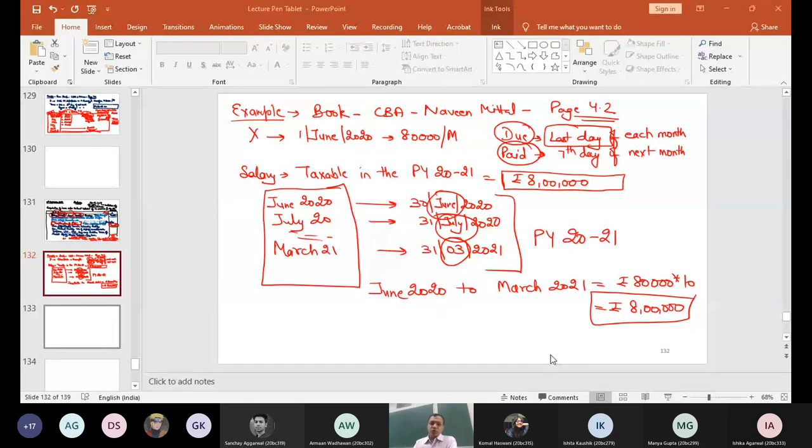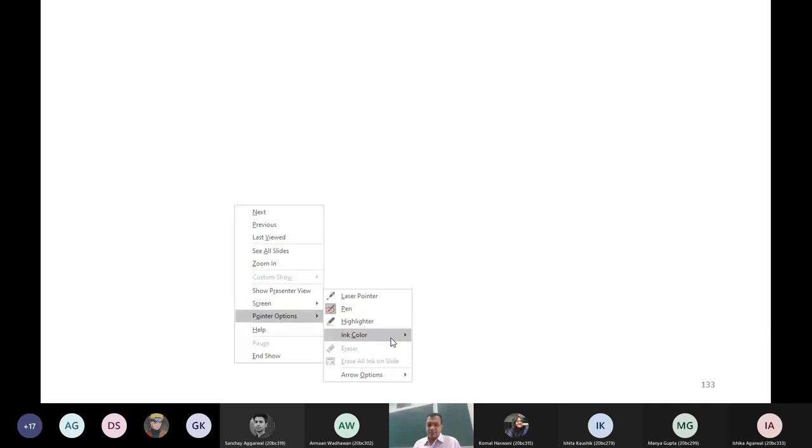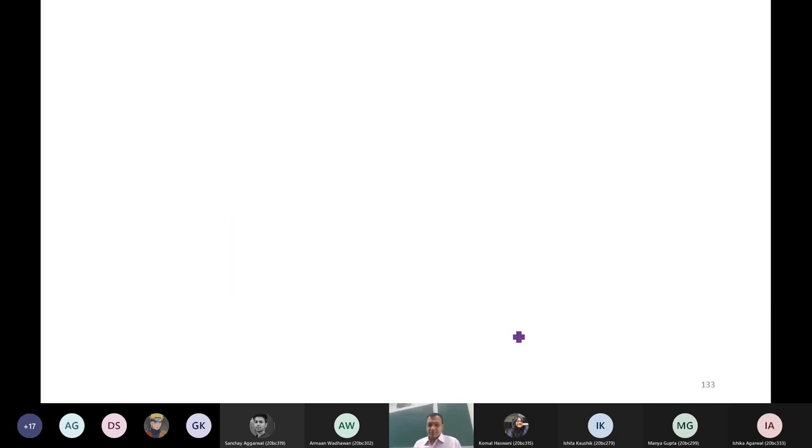Okay, so most of you have understood. Any problem, please ask. Otherwise, I am proceeding to the next example. Now, on similar lines, you tell me the answer of the next example. Again, from my book, Concept Building Approach.